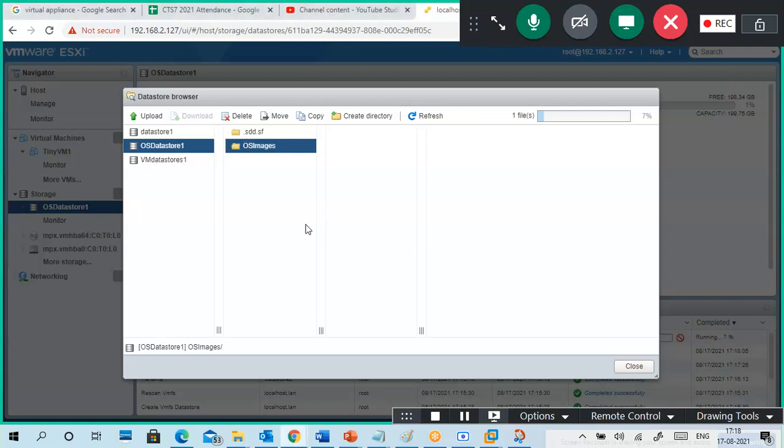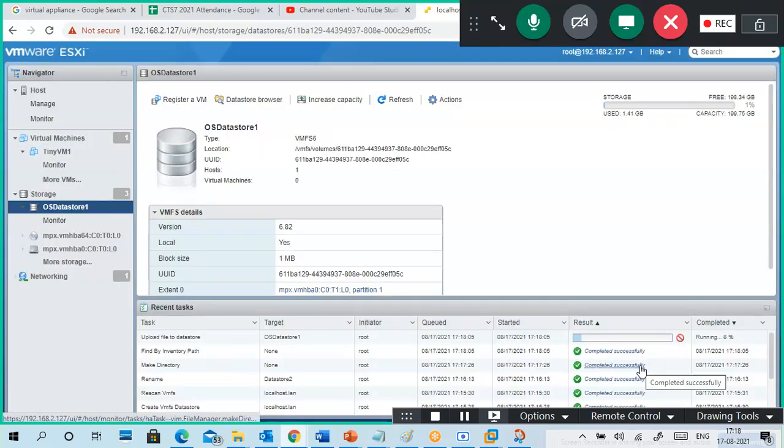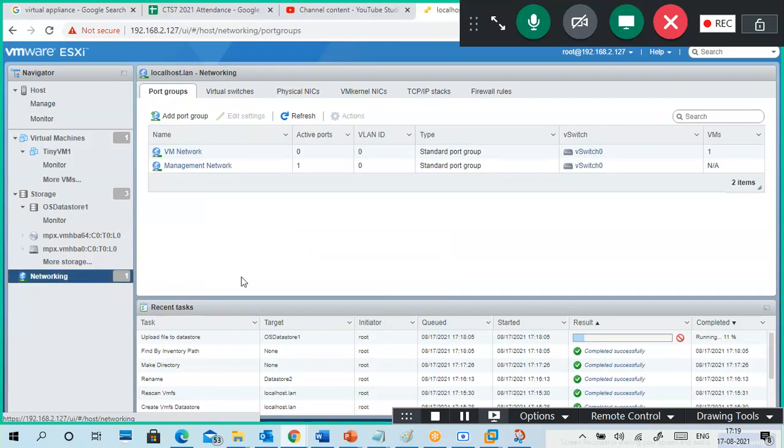We can't go any other places because if I put a close, maybe it will go down. Can I put a close? Yeah, it is going on. So you can see it is downloading, upload file to database. So where OS data store 1, initiated by root, and this is the result. Okay, like this. Meanwhile, we'll see the networking part.